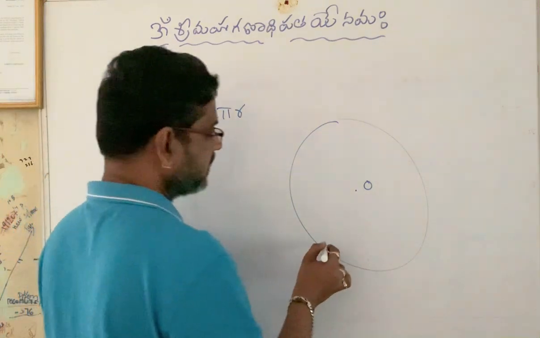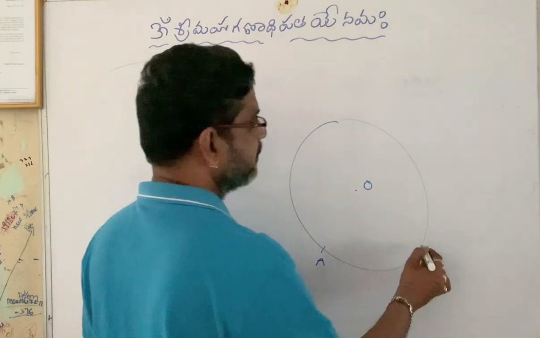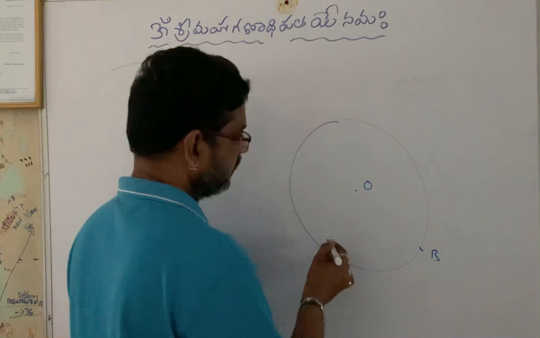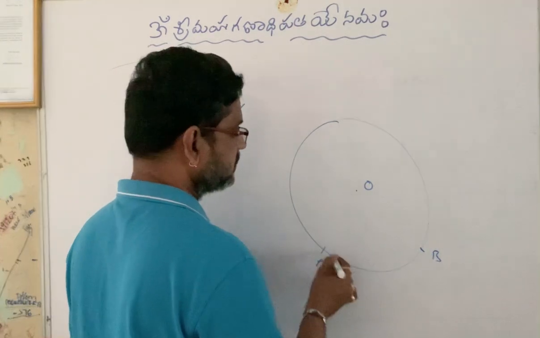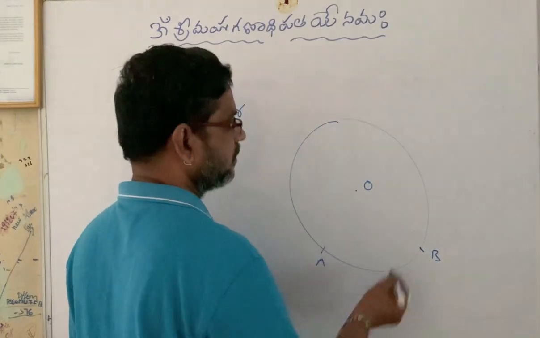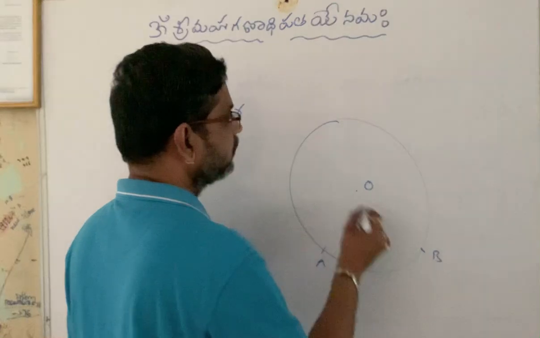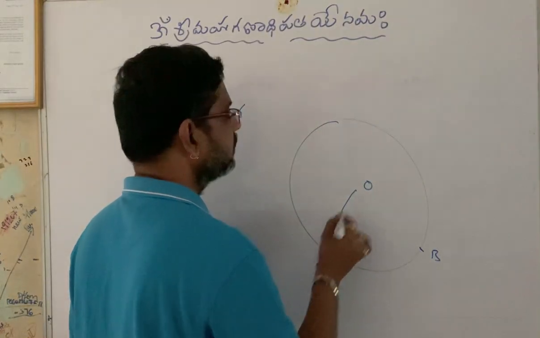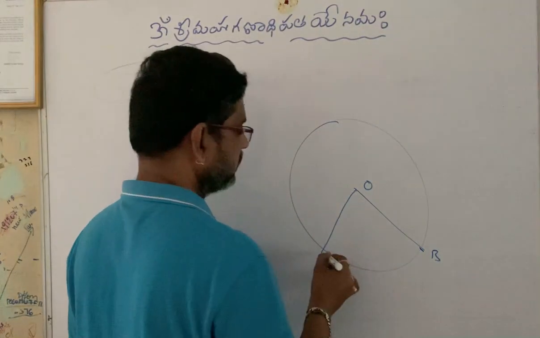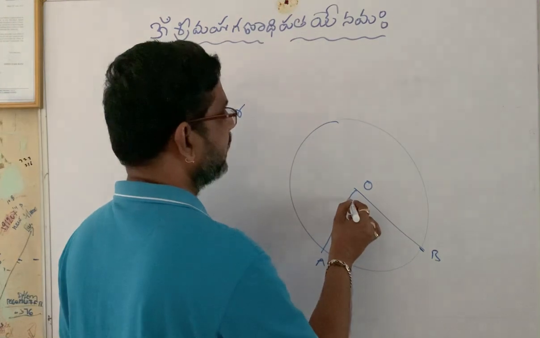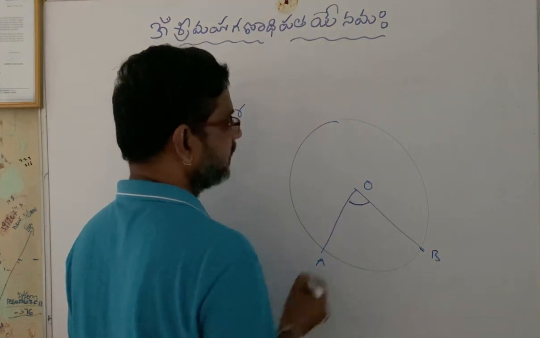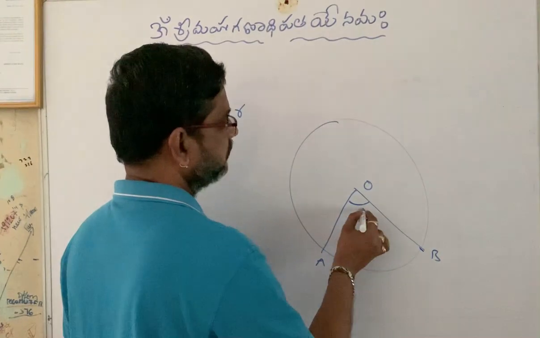Now, consider two points on the circle, A and B. This part of the circle, arc AB, is called an arc. If we join those two points with the center, then this arc makes a certain angle with the center.